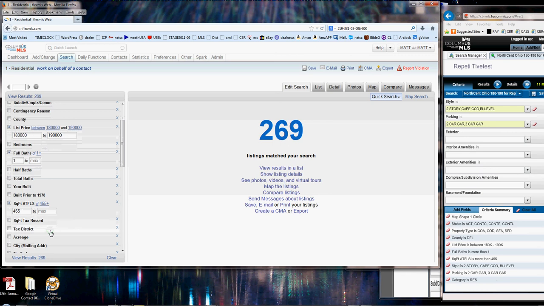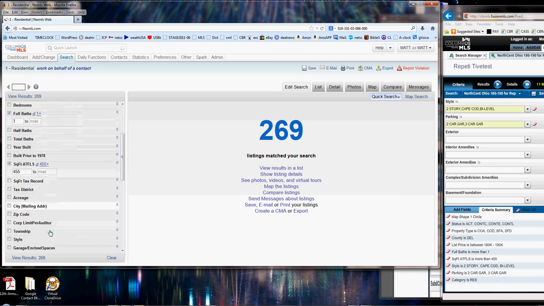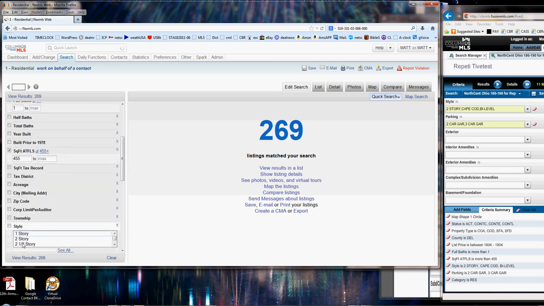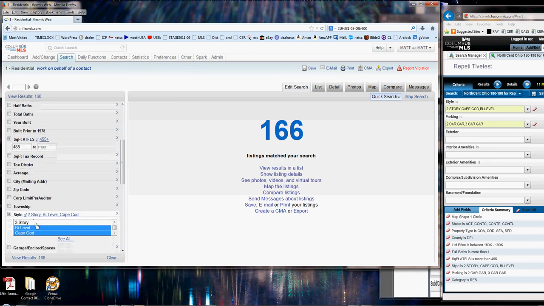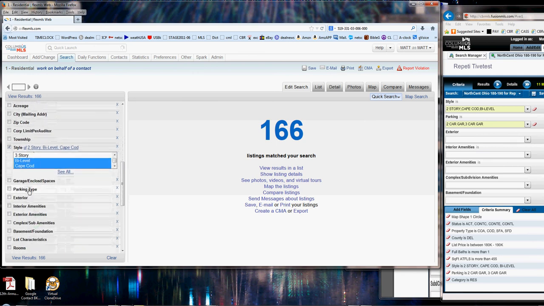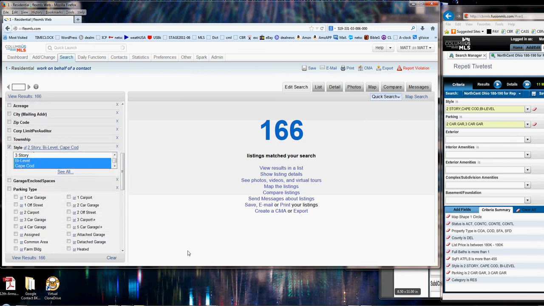So I go to Style, click on it, and I'm going to click on 2-story, and I'm going to scroll down, and I'm going to control click on Cape Cod. And what else I got? Bi-level. So I control click on Bi-level. So you select the 3 entries there. Now, you can go to parking and finish this out. Parking, and we've got 2-car garage and 3-car garage. So 3-car and 2-car. All right.